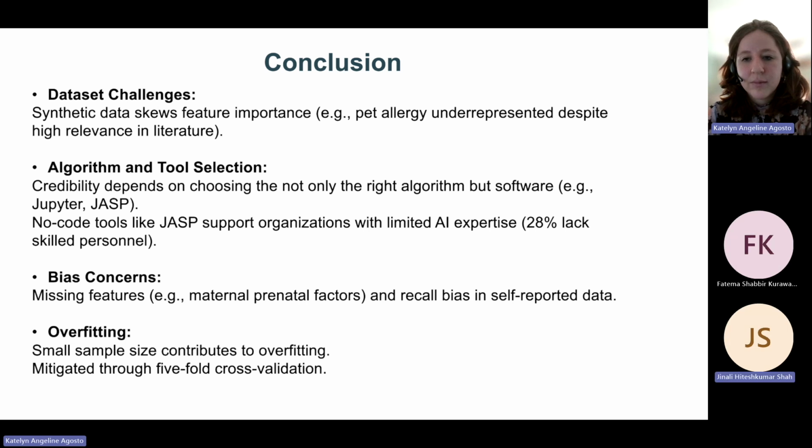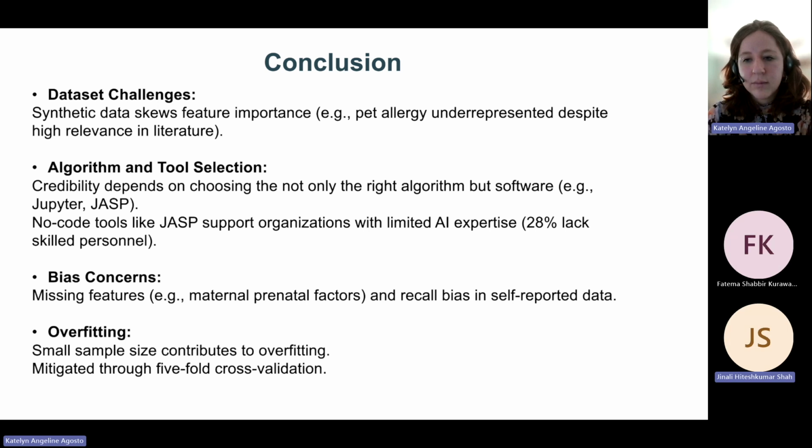As noted from Greg Moram's presentation, 28% of companies face a lack of skilled personnel. Thus, depending on a company's skilled personnel and its strategic transformation toward AI adoption, no-code software like JASP can drive efforts for initiation, experimentation, buying, and funding partnerships within an organization.